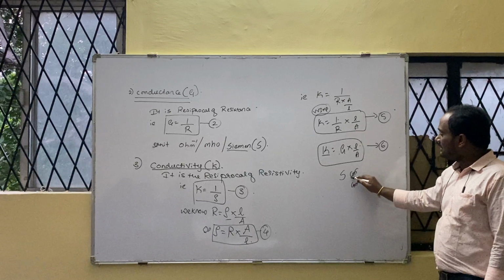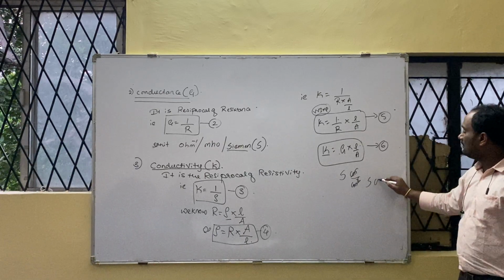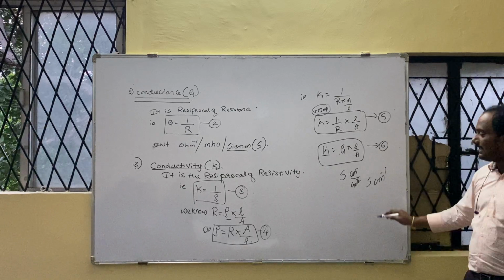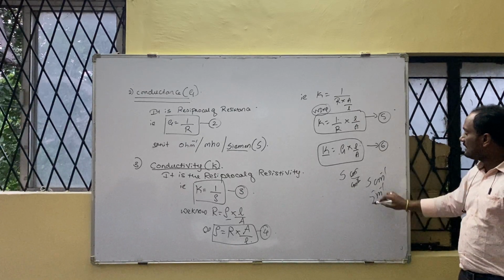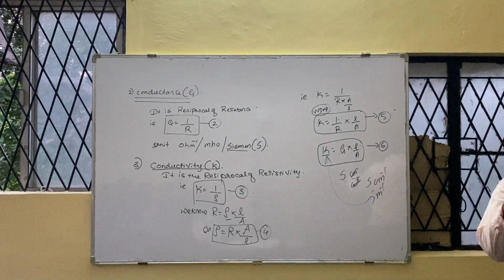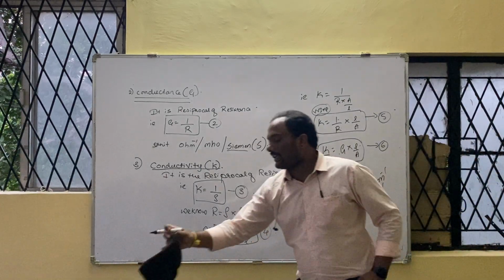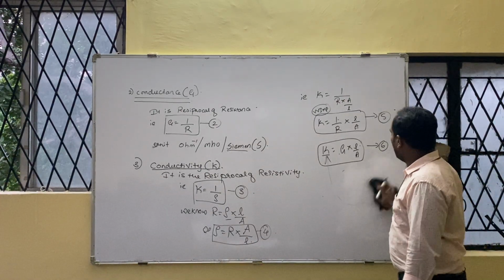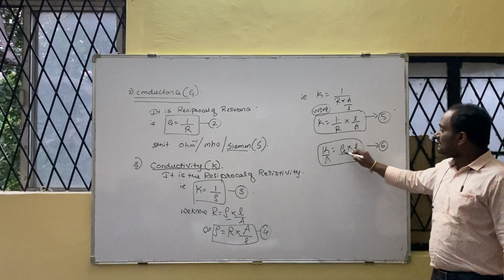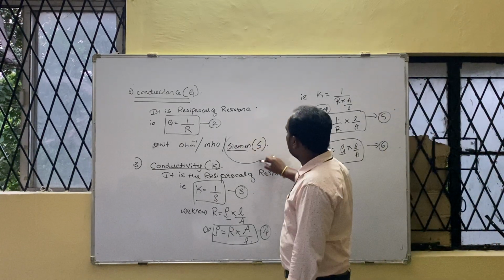Then this centimeter will cancel. Centimeter goes to the numerator. Then it becomes Siemens per centimeter or Siemens per meter. Is the unit of which one? Conductivity. All of you got this one? Yes or no? Look on the board. Again, now tell, conductance is measured in terms of which one? Siemens. Already you know here we have used.